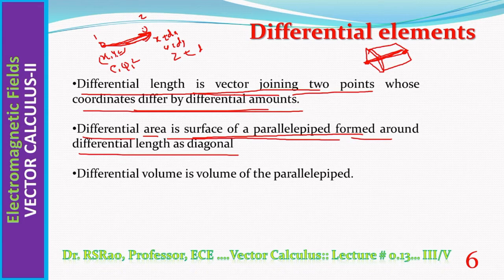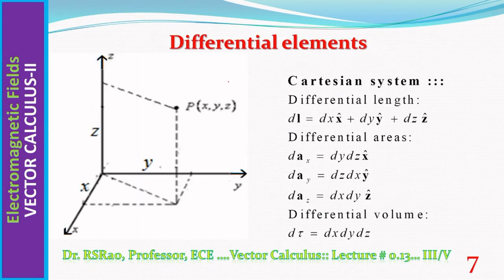The areas of these 6 faces are the differential area in a surface integral. Differential volume is the volume of the parallelepiped. Volume is a constant, a scalar quantity. Now, differential elements means differential length, differential area, and differential volume.